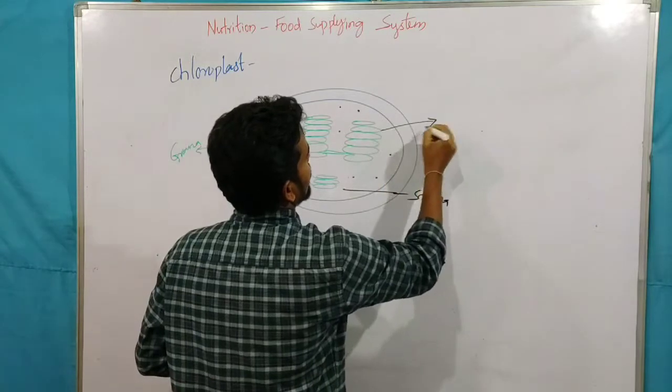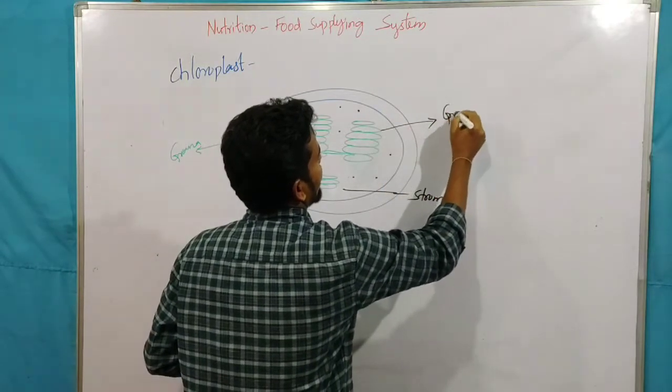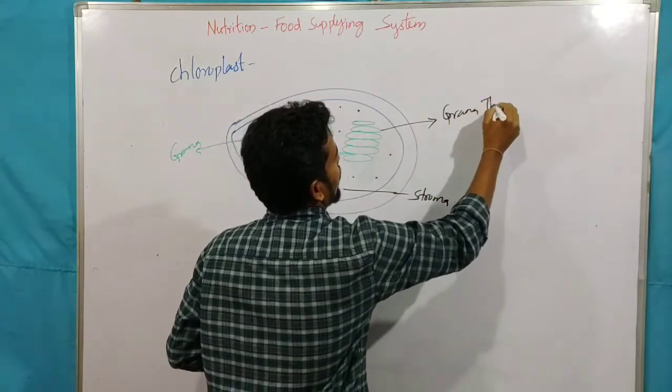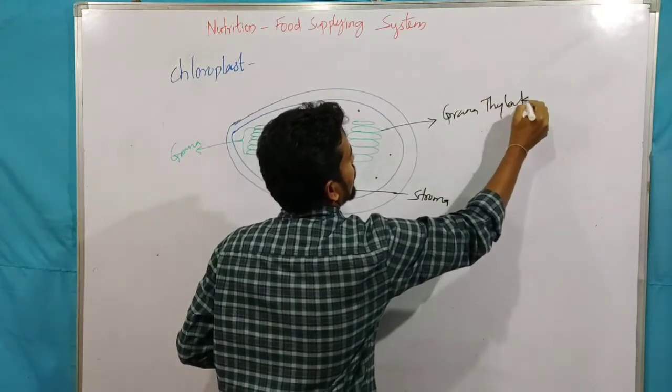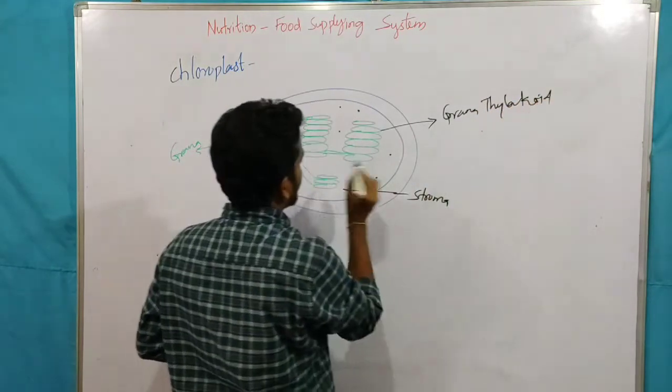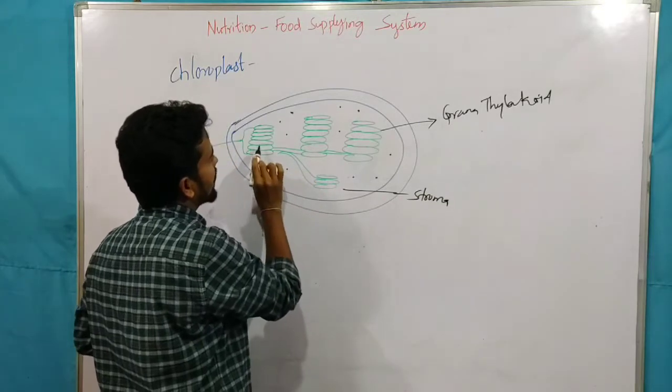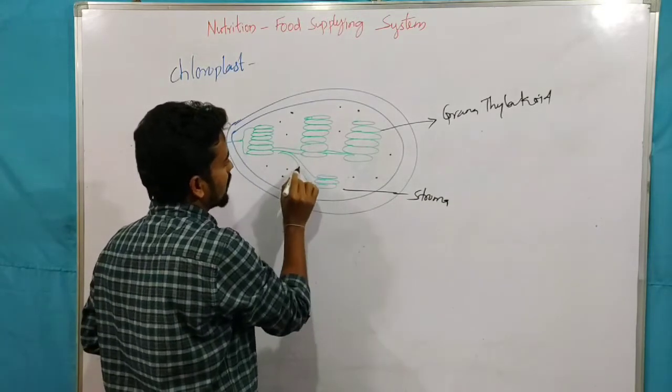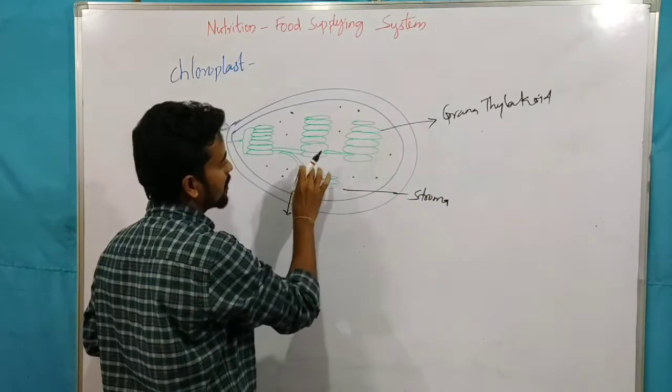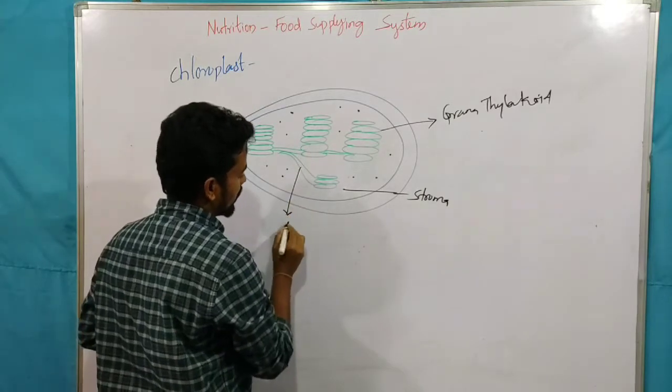This thylakoid membrane is called grana thylakoid. And the linkage between one grana and another grana, since it is present in the stromal portion, we call stroma thylakoid.